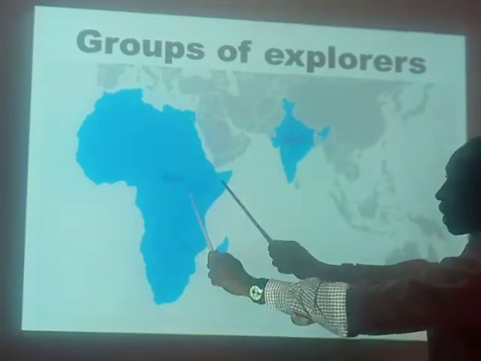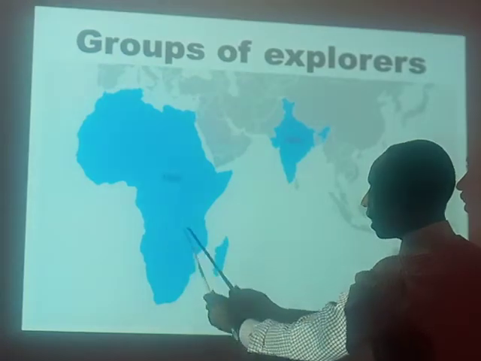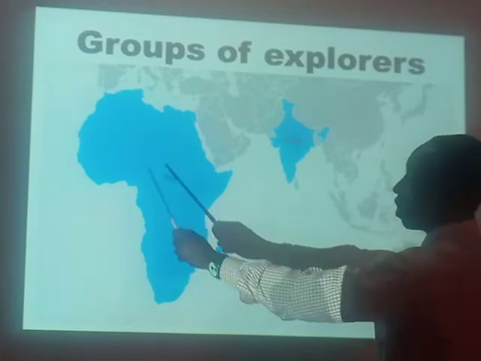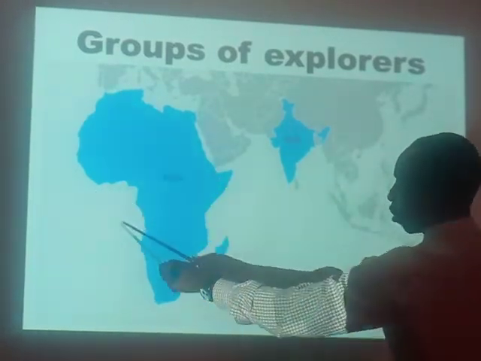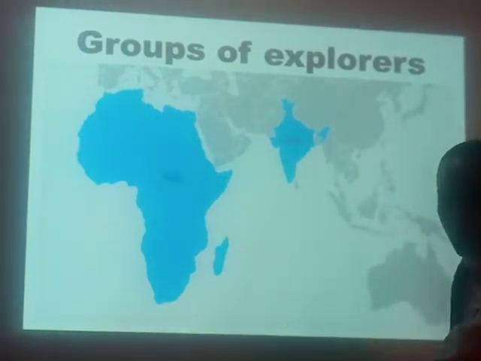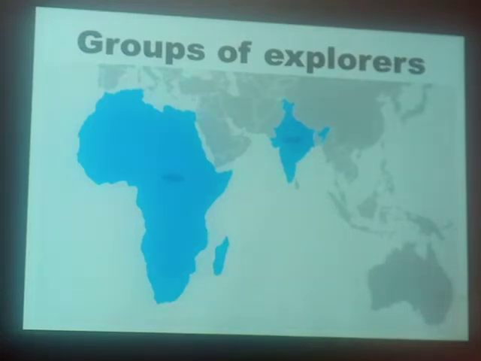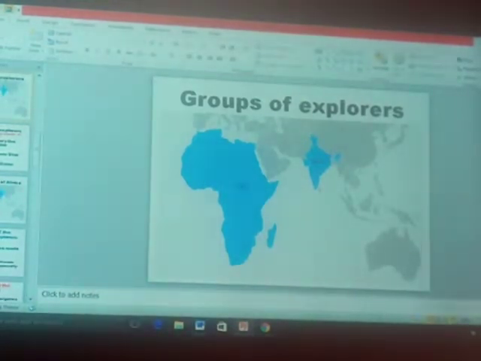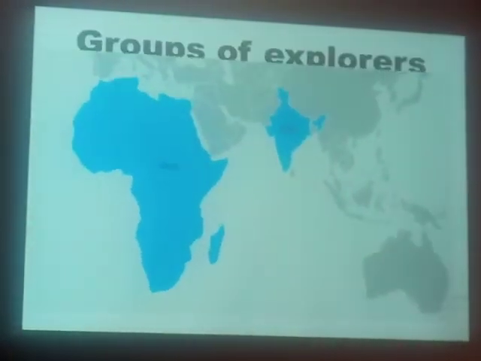And the second group are the explorers who entered the interior of Africa. In today's lesson, children, we want to capitalize on explorers who sailed along the coast of Africa, and those are Portuguese explorers. So let's carry on. We want to use that map there to see the groups of explorers very well. I've talked about that. And our next aspect there is the Portuguese explorers.